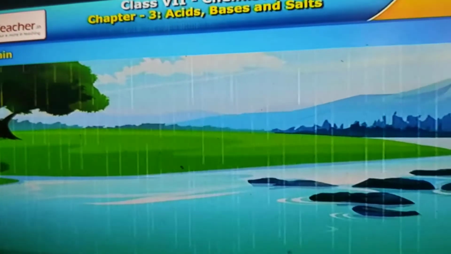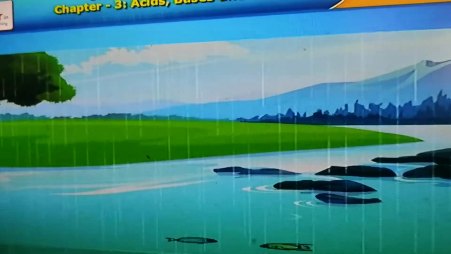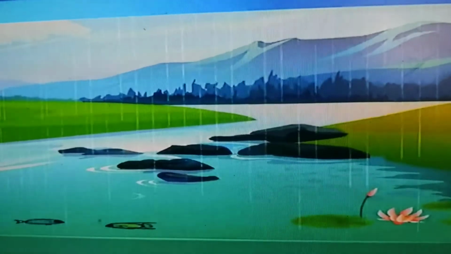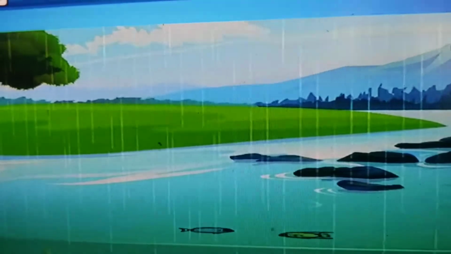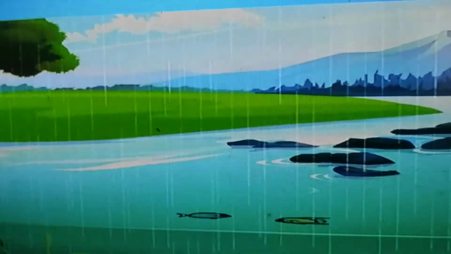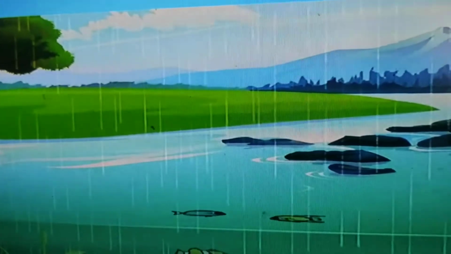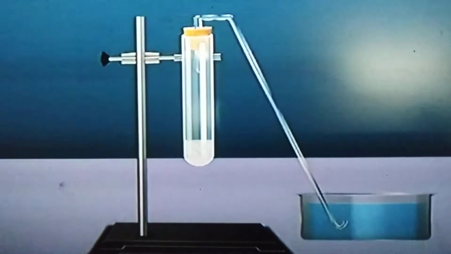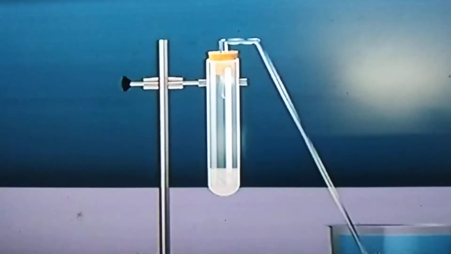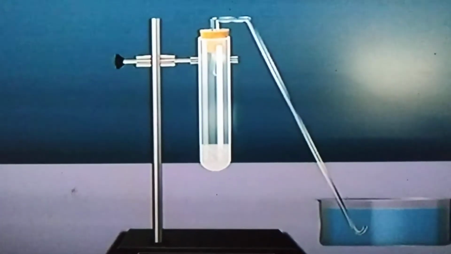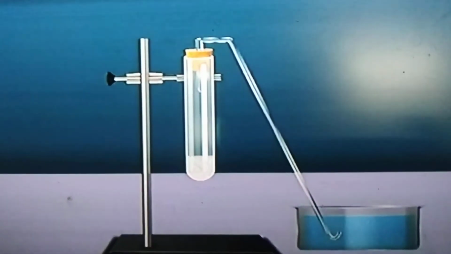Acid rain causes skin irritation, inhibits germination of plants, and causes corrosion to bridges and buildings. It changes the fertility of the soil also and destroys plants and aquatic life. Acid rains are also witnessed in Andhra Pradesh state in Visakhapatnam district. Let us know the reaction of acids and bases with metals through this activity.